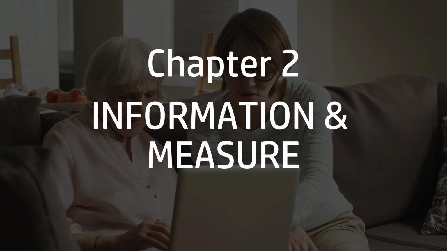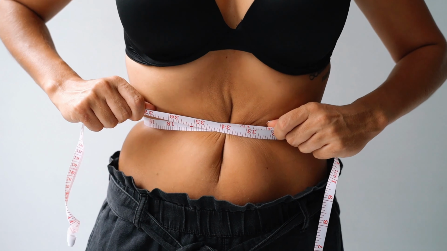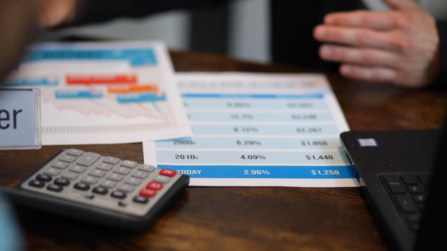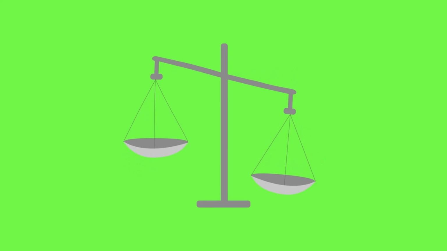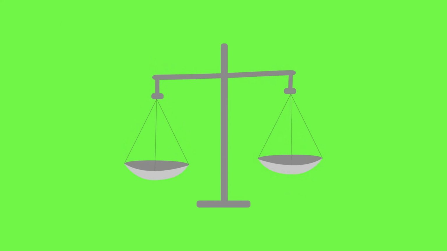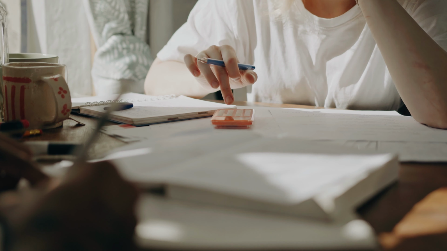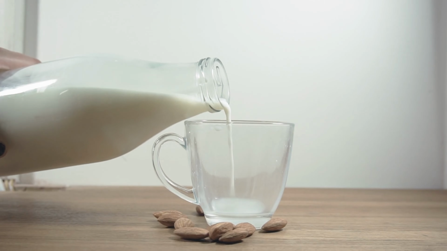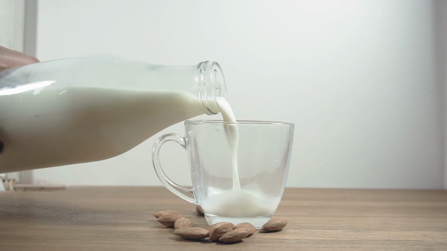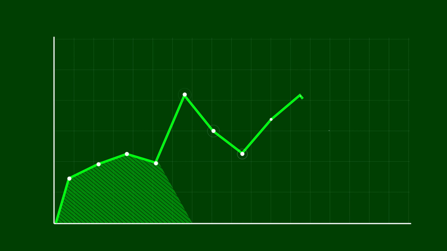Chapter 2. In Chapter 2, we'll delve deeper into what inflation is and how it is measured. Inflation is usually expressed as a percentage and can be measured by comparing the price index of one period with the price index of another period. Inflation can be calculated by looking at the price increases of a group of items that people often buy, such as food and drink, rent, or energy bills. By comparing these prices with the prices of the same group of items in the past, one can see how much prices have risen over time.